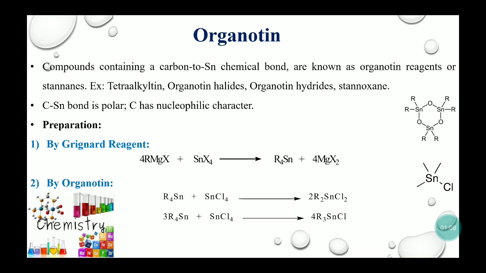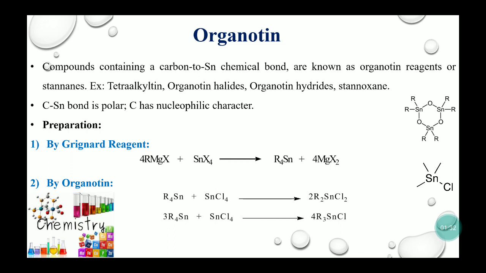As tin is a heavy metal from the carbon group, due to its larger size, tin forms a polar bond with the carbon. So the bond length of the carbon-tin bond is quite high, so it is very polar, and this bond is quite weakened. So whatever group is attached to tin, it can be transferred to other groups.